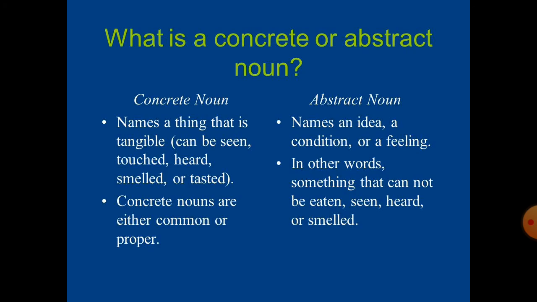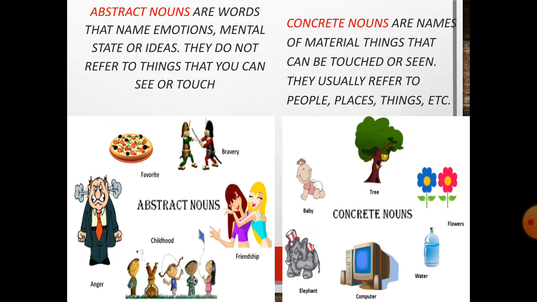Now let us see concrete or abstract. Concrete is naming a thing that is tangible. Tangible means which can be seen, touched, heard, smelled or tasted. Abstract is which names an idea, a condition or a feeling. Concrete nouns are either common or proper, and abstract nouns cannot be eaten, seen, heard or smelled. That is, they cannot be felt by the 5 sense organs.